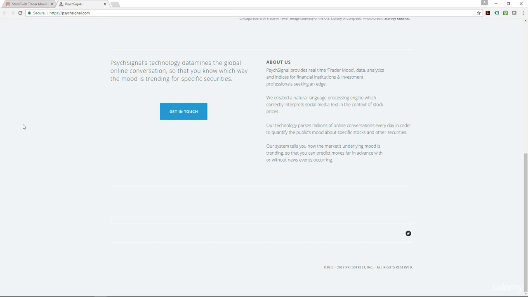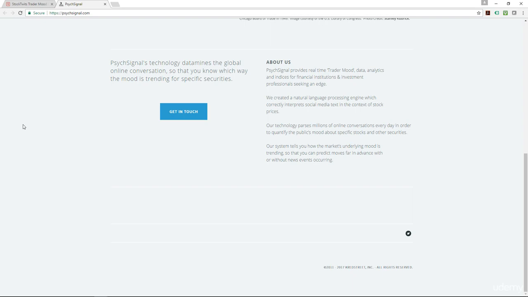Some get it from Reuters, some from the Wall Street Journal, or multiple sources. Those obviously have different legitimacy or reliability, whereas this is purely stock tweets and tweeters only. So we can later compare to other vendors to get a bit of a different flavor so that you can see how they play out.